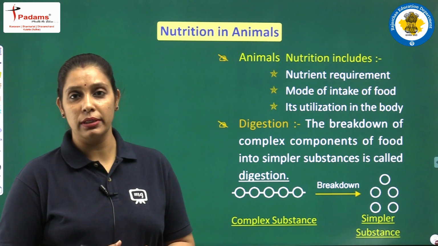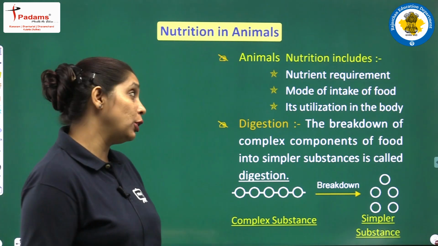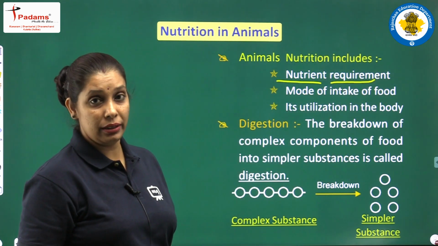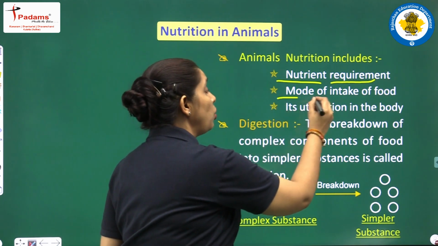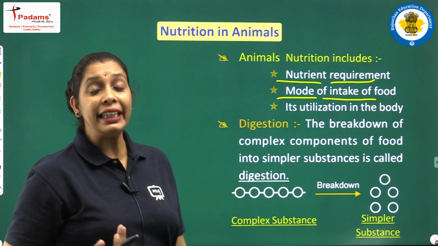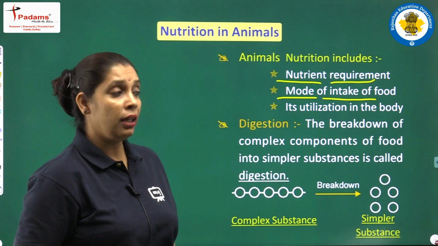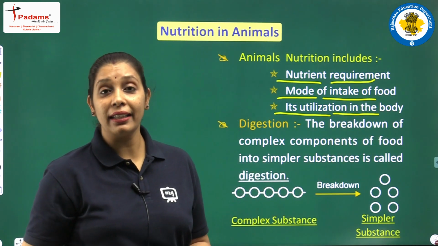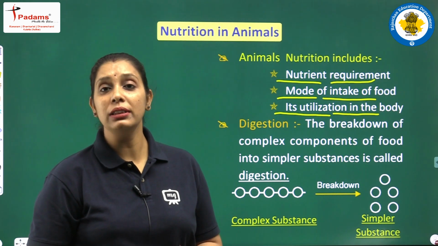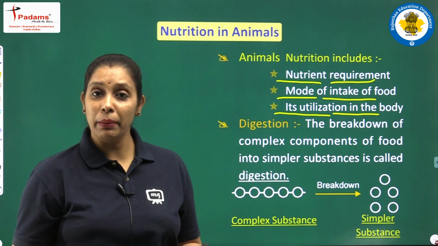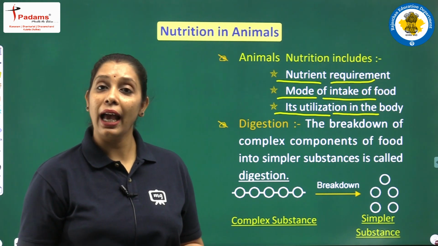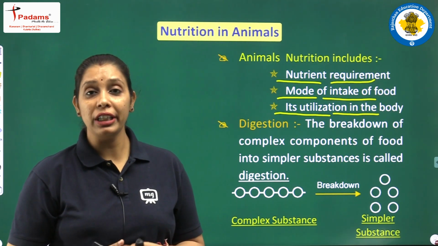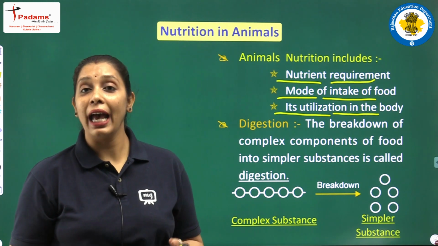What is nutrition in animals? Nutrition in animals includes nutrient requirement, what type of requirement the animal has, the mode of intake of food, how they will take their food, and its utilization in the body. Its utilization means how the food they have taken is used in the animal's body. All these points explain the process of nutrition in animals. We already discussed nutrition in chapter 1. Whenever we are eating food, it is just for energy.